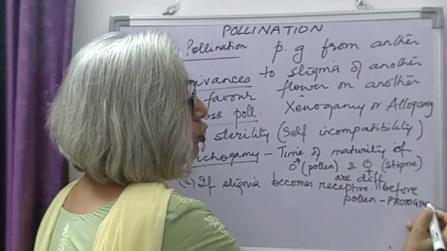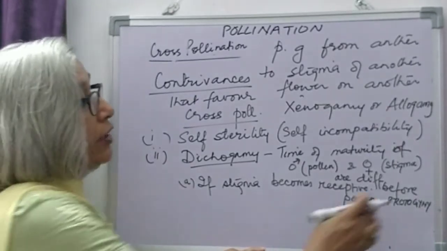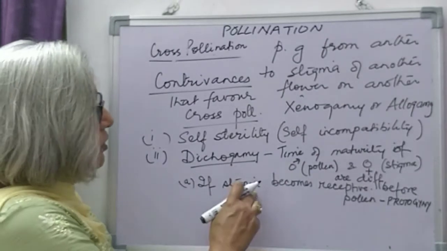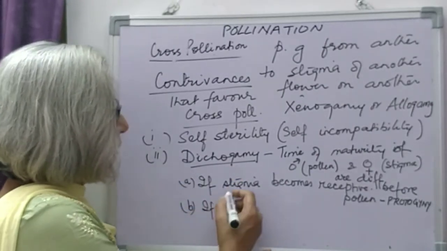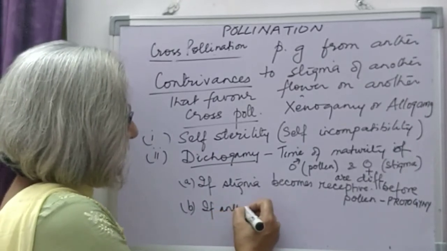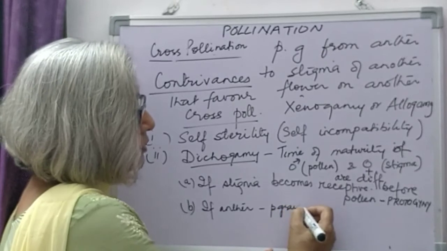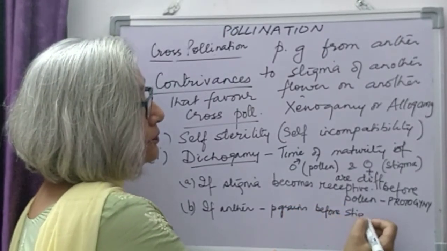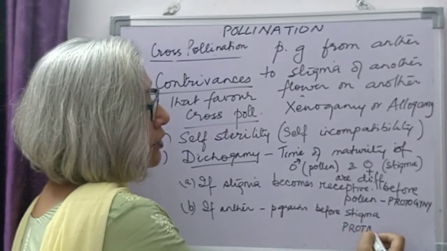protogyny. Proto means first. Gyne comes from gynoecium. Gynoecium matures first. So, that is one condition. And if the anther matures first to produce the pollen grains before the stigma is receptive, we use the term protandry.